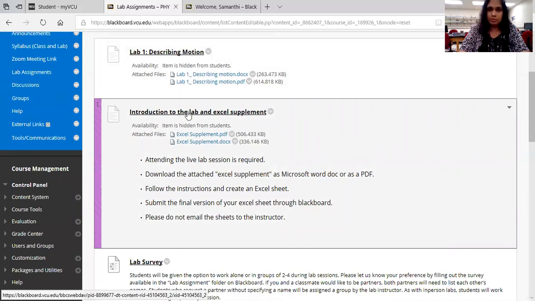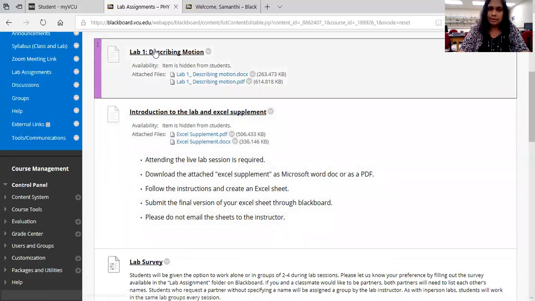For example, on the first day, the introduction day, we will be working on some Excel practice for 201 and 207. So you'll be seeing a document like this one. And in the following week, lab 1 will be describing motion. You will see the lab manual in either PDF version or Microsoft Word version.